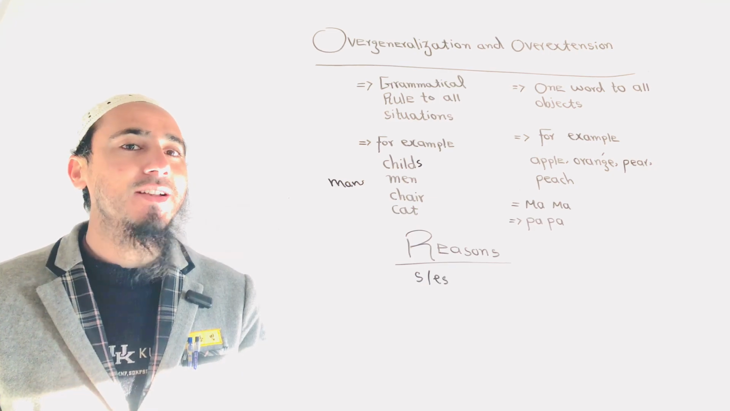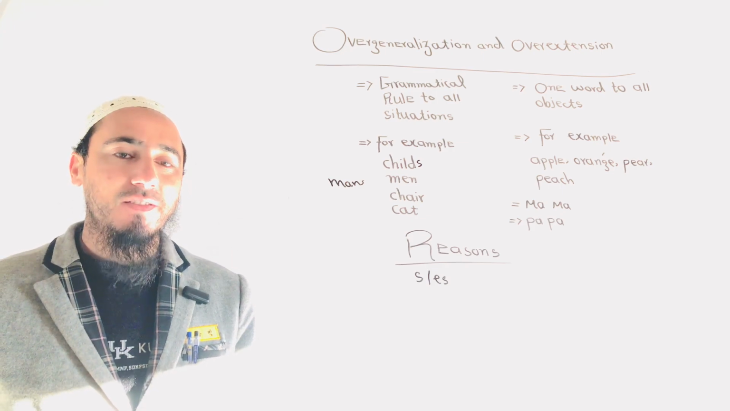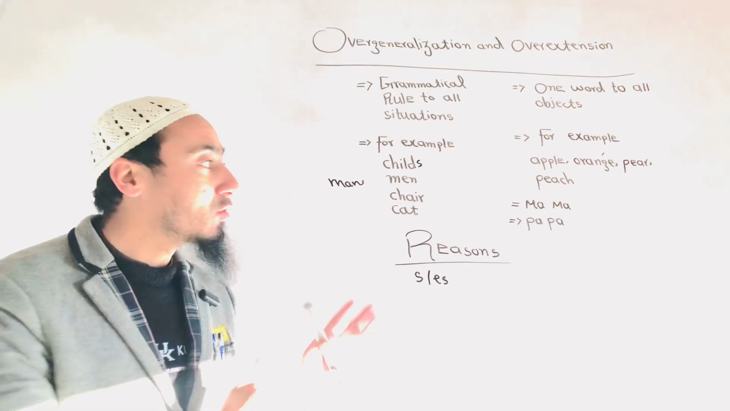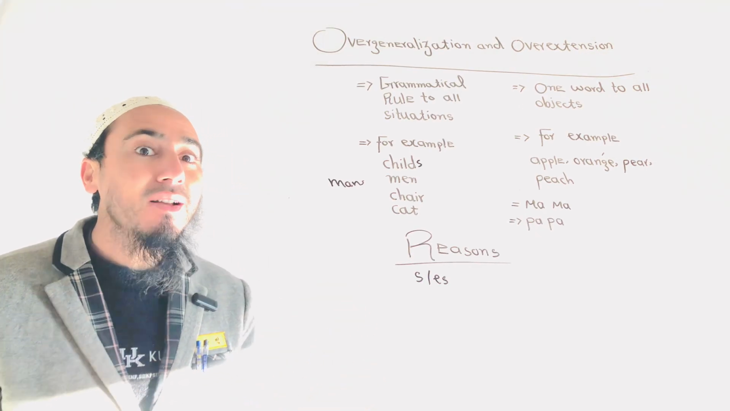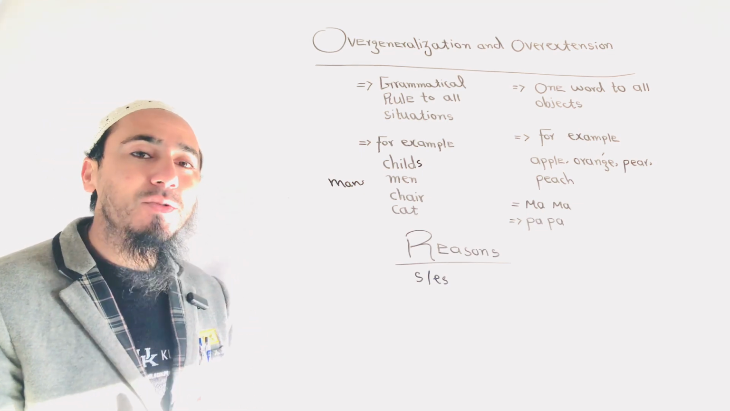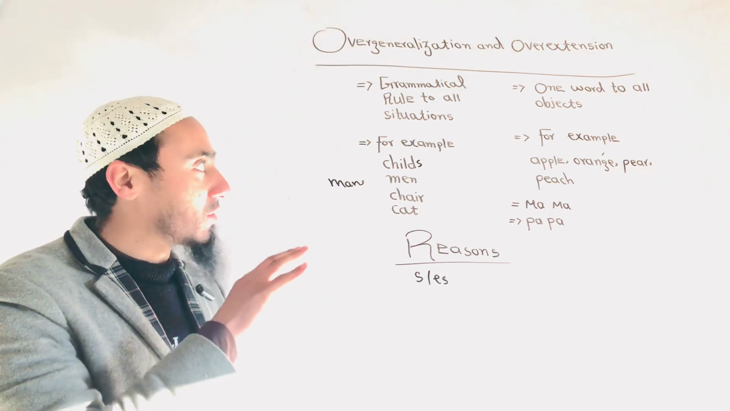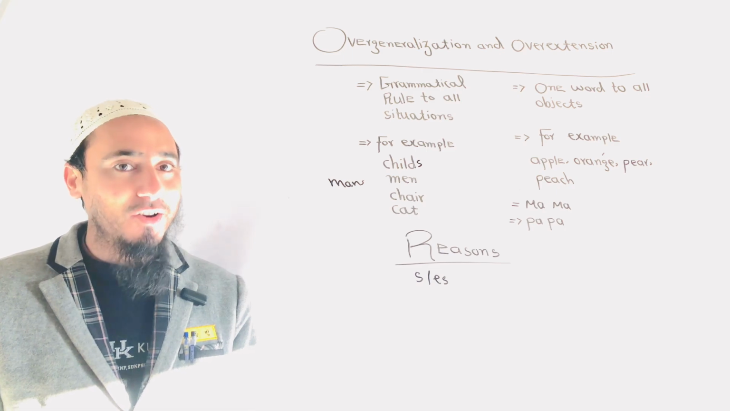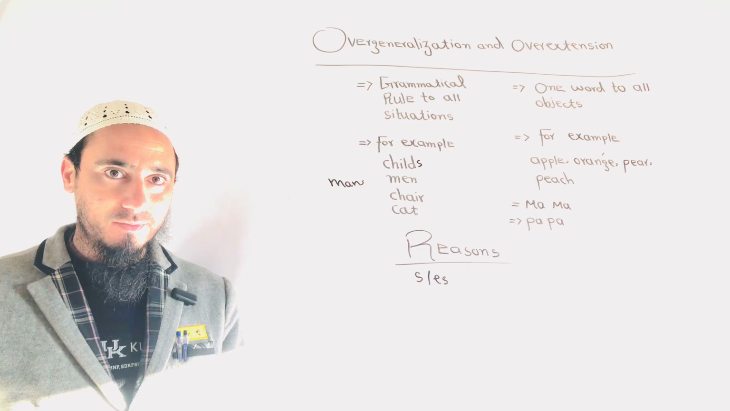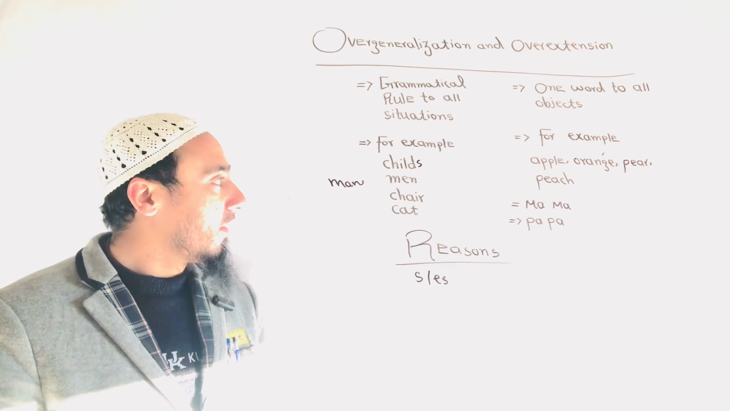Listeners and audience, overgeneralization means when a child in first language acquisition applies one grammatical rule to all phenomena, to all situations. In other words, when a child uses one grammatical rule to all situations in grammar, this phenomenon is called overgeneralization. He uses one grammatical rule broadly. For example,